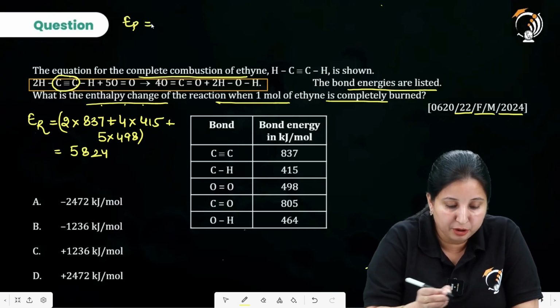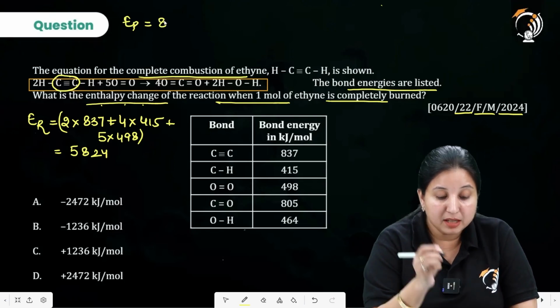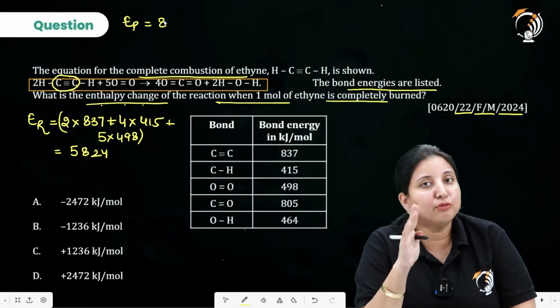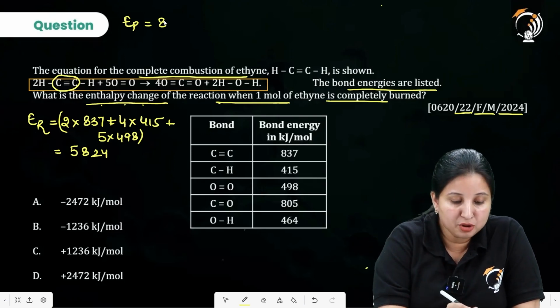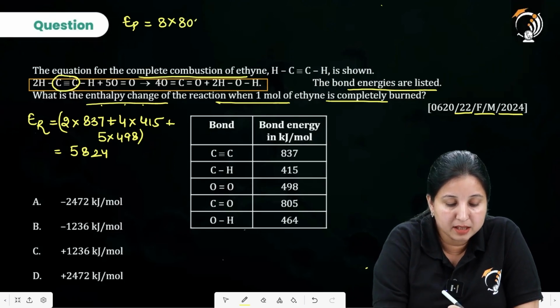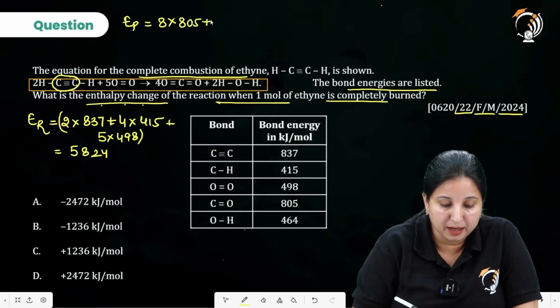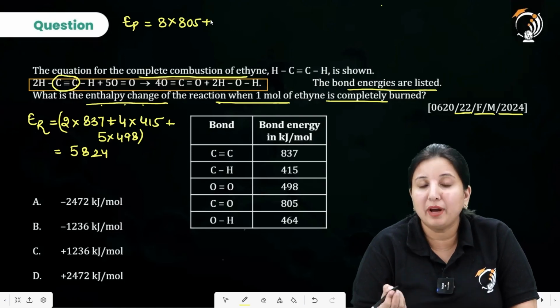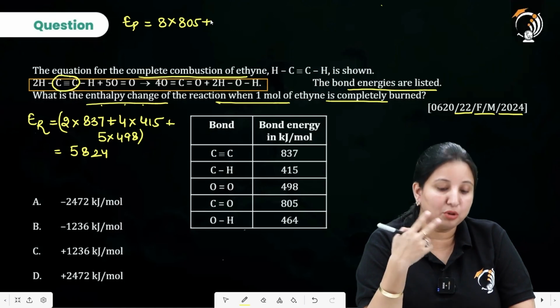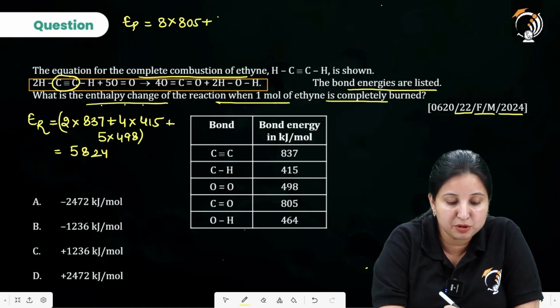Now I talk about the energy of the product. Energy of the product is going to be what? 8, because one CO2 molecule is having 2 C=O bonds, so 4 are going to have 8. So it is going to be 8 multiplied by 805, plus 2 H2O. Now one molecule of water is having 2 OH bonds, so 2 is going to have 4 OH bonds.